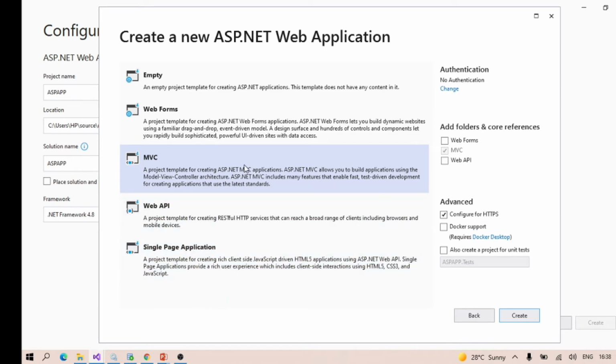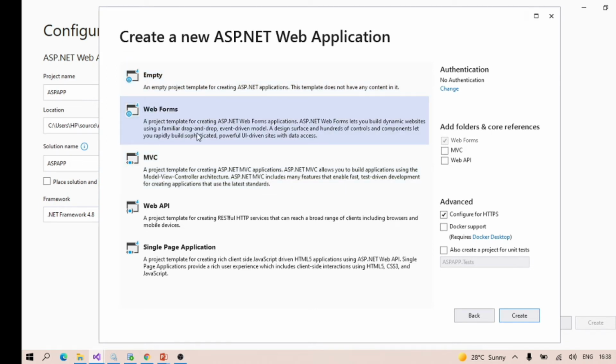So we don't need to use any MVC or something. We will create a web form. Okay, create.